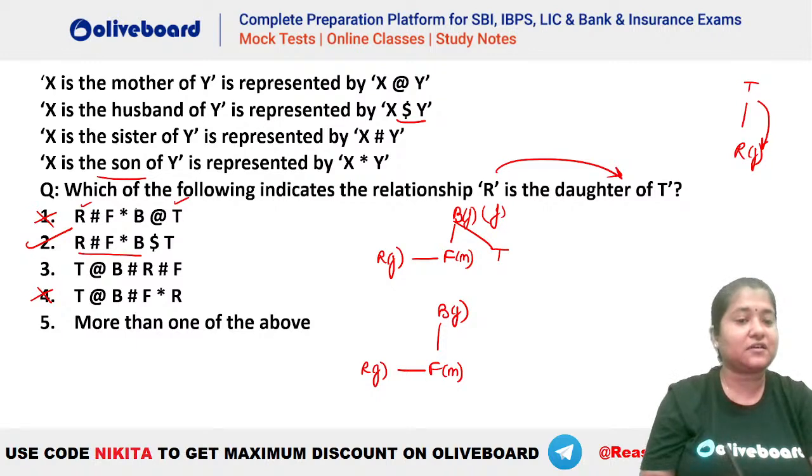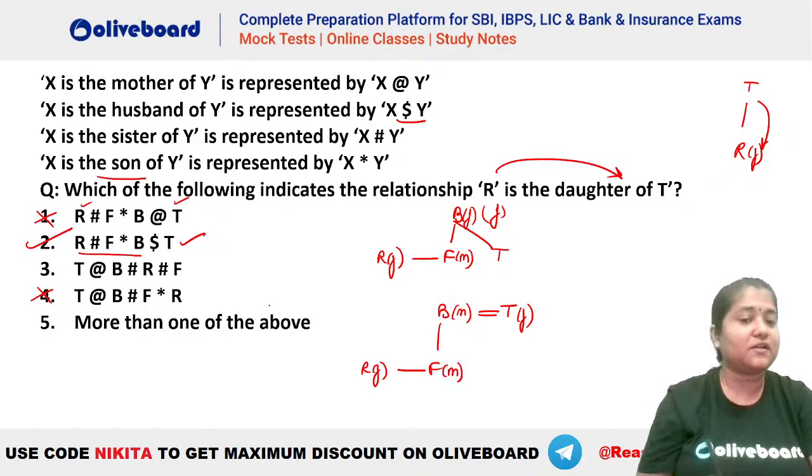Dollar represents husband. That means X is the husband of Y. So you can see here, B at the rate was mother. So that means this B was the mother of T here. So now we have this as husband, right? Here there is no female. So you can see B has to be the husband of T. So B dollar T, what does it mean? Dollar means husband. That means B is a male person. He is the husband of T, right? So you can see this will be the answer here from this one. So in this particular tree, we are getting the right answer. That is, yes, R is actually the daughter of T.